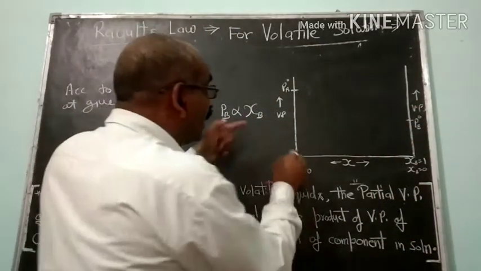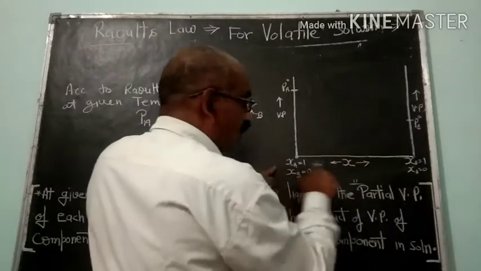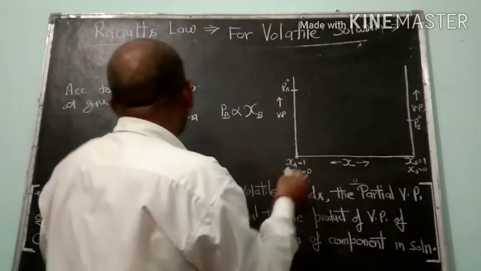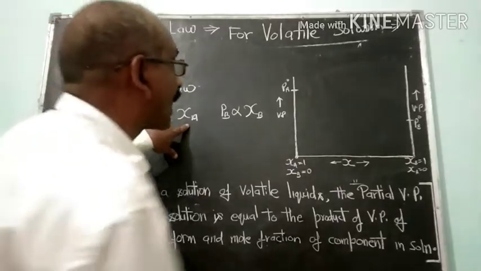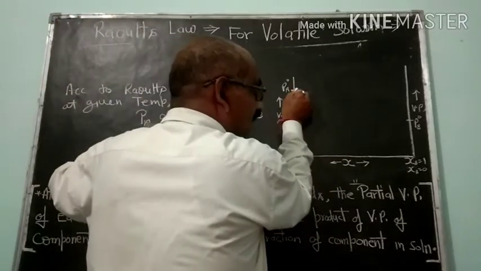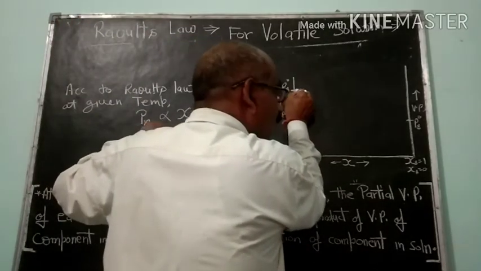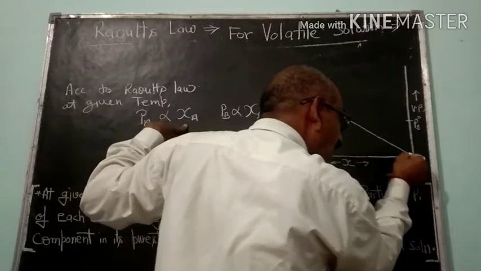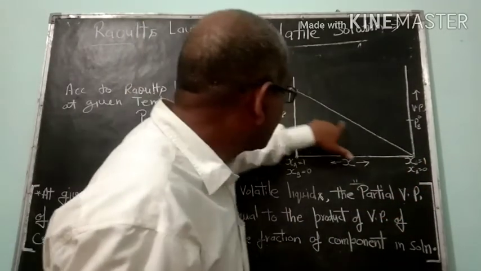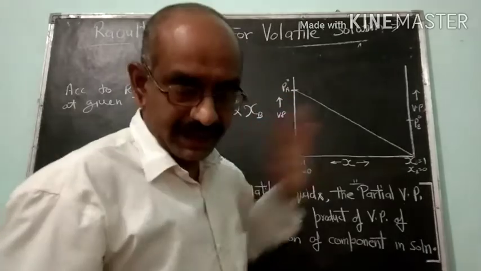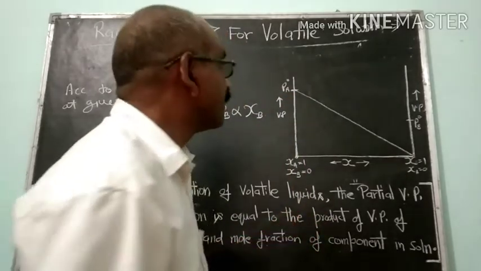So because in this direction the mole fraction of A is continuously decreasing, and because the partial vapor pressure will be proportional to the mole fraction, it means in this direction, as the mole fractions are decreasing, one should get a straight line. Is it clear?